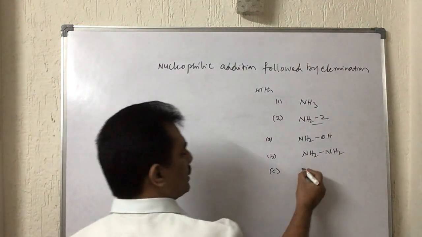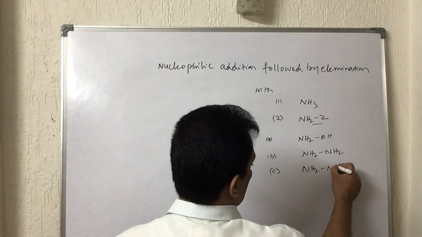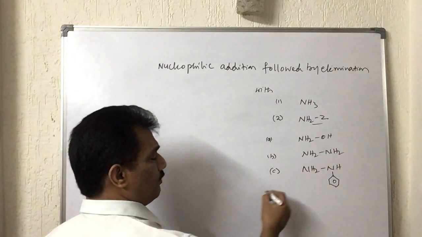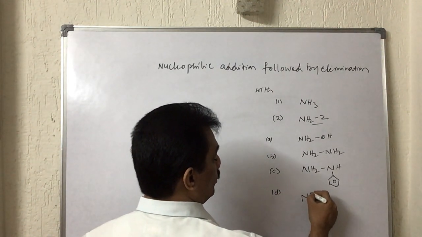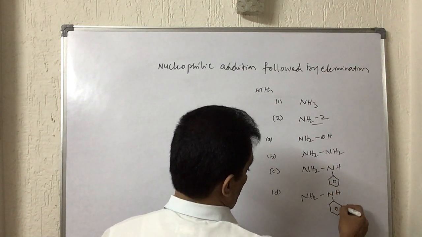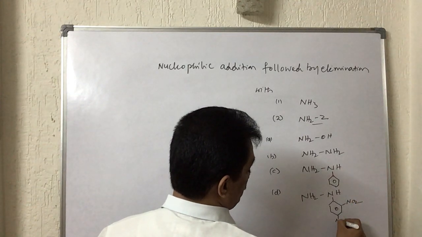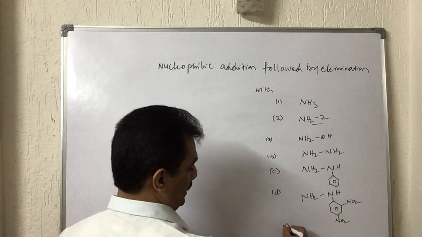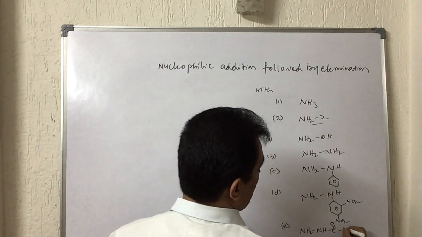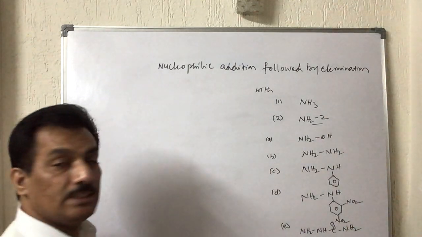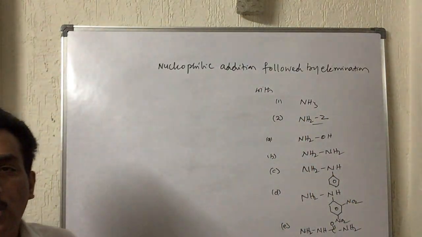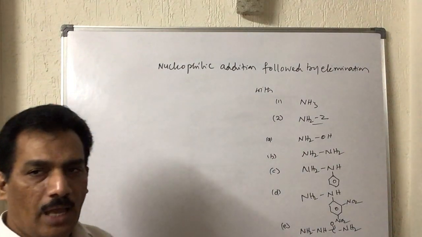Then it is phenylhydrazine, where one of the hydrogens from the NH2 group is replaced by a phenyl group, and then 2,4-dinitrophenylhydrazine, where the phenyl also has nitro groups at 2 and 4 positions. Then, where the hydrogen is replaced by some amide group, it is semicarbazide. These are the different reagents that go for nucleophilic addition followed by elimination.